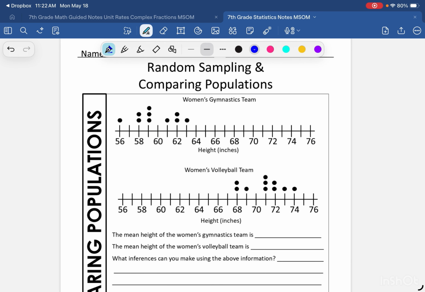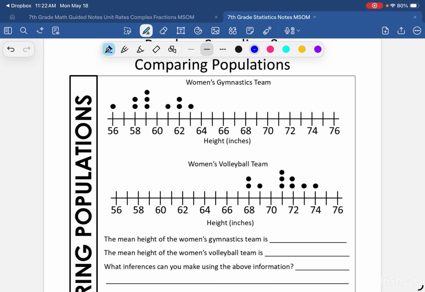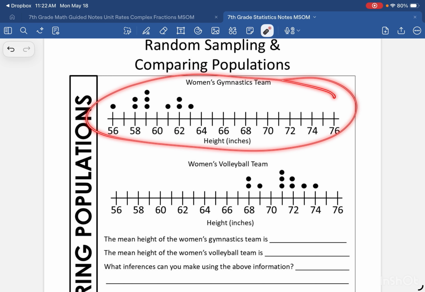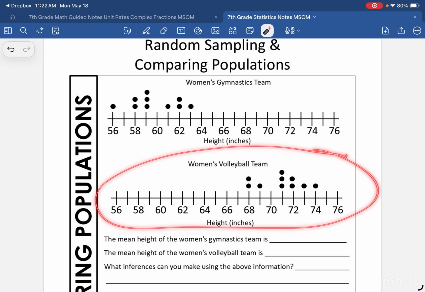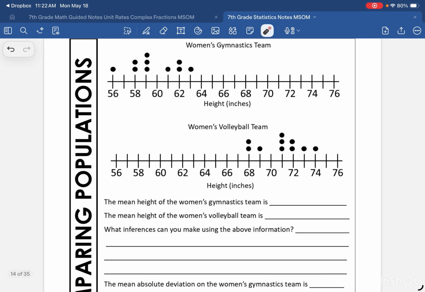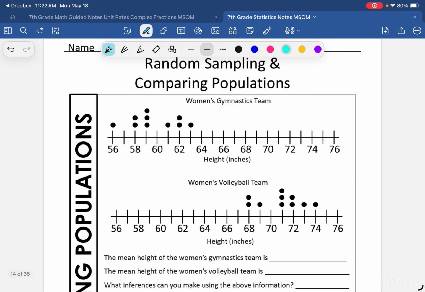Okay, now we're actually going to do some calculations. The first question asks me, this is the same data as on the previous page, women's gymnastics team, women's volleyball team. It says the mean height of the women's gymnastics team is. So to figure out the mean height of a gymnastics team, I need to sum all the data points and divide by the number of data points.